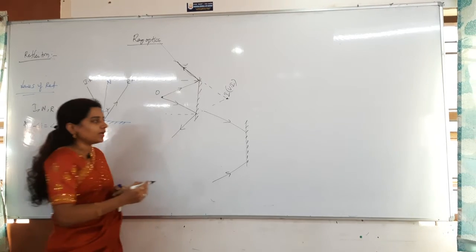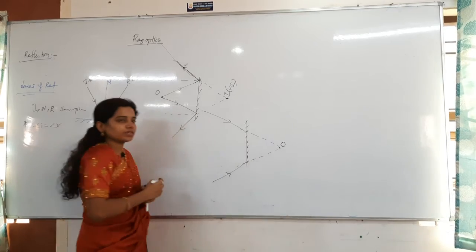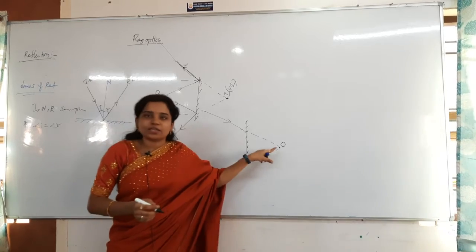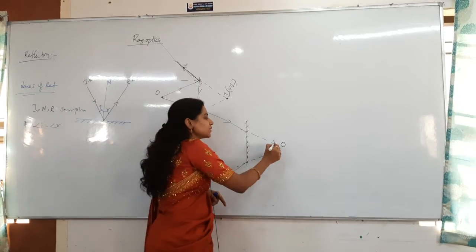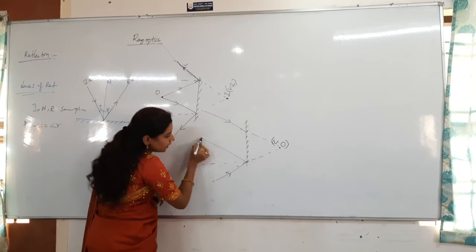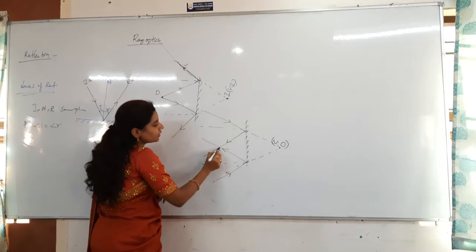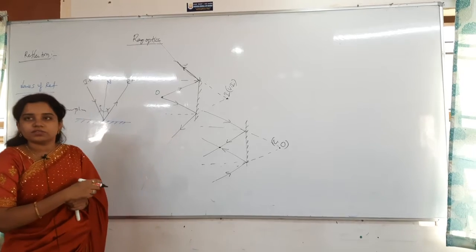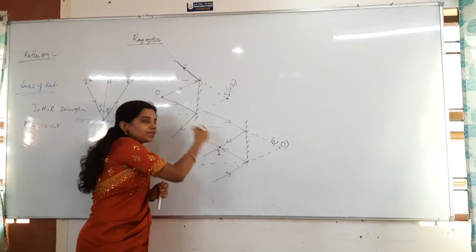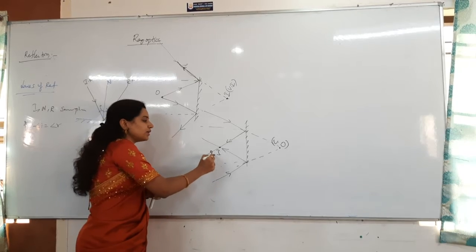So what I have to do is extend them. Whenever I extend them, my object is lying here. Why? Because these are which rays? Obviously incident rays. Whenever I extend them, I can form the object. Which type of object is that? Virtual object. Now, from the laws of reflection, the ray reflects back like this, and here also the ray reflects back like this. The intersection of reflected rays is what? Image. Which image is this? Real image. Why? Because they are really intersecting, they are not just appearing to.